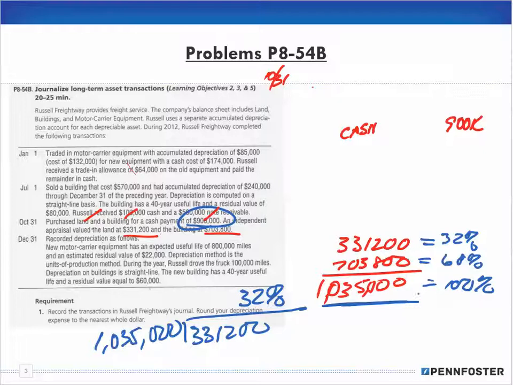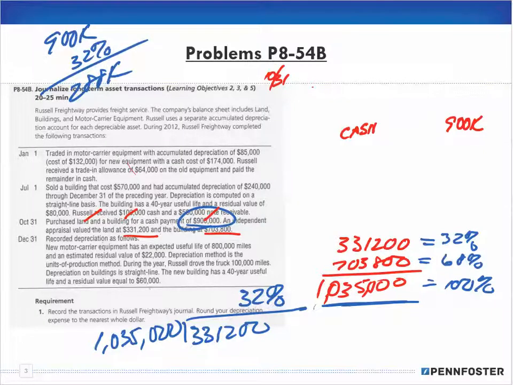If I paid cash of 900,000, 900,000 times 32% gives me 288,000.